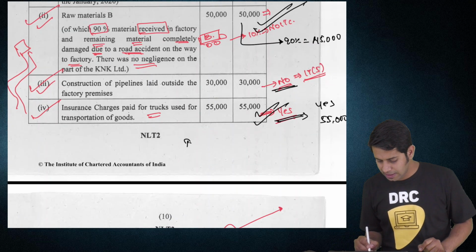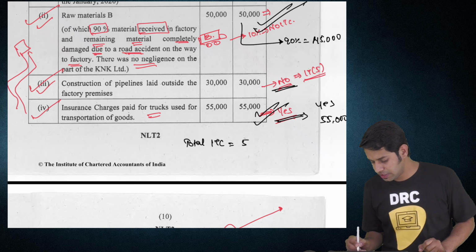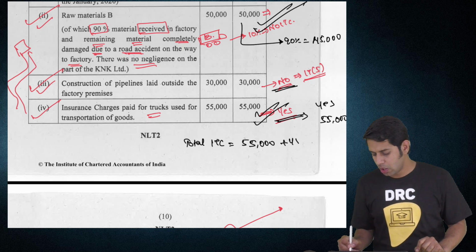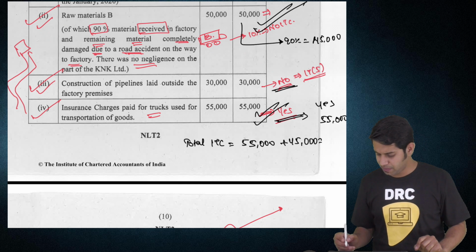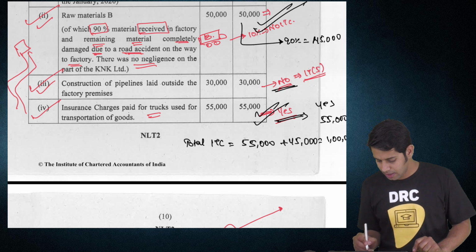So total ITC, total input tax credit which is available with you is 55,000 on insurance paid plus 45,000 on the raw material which is purchased, raw material B. So total eligible ITC. So I'll write total.